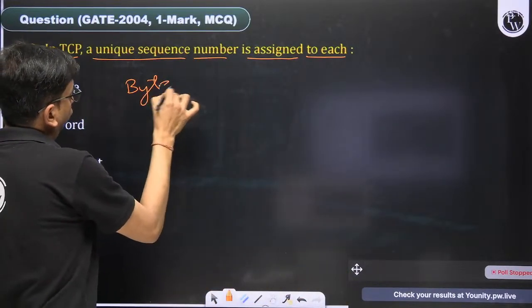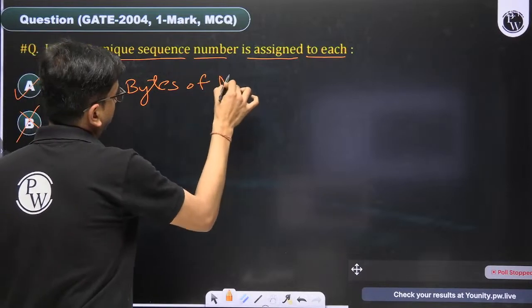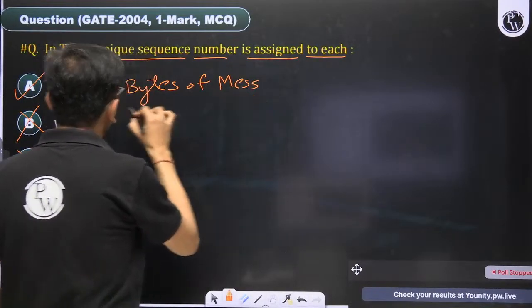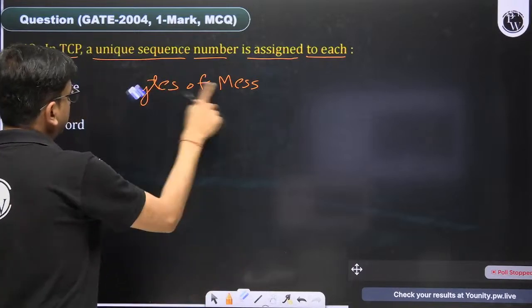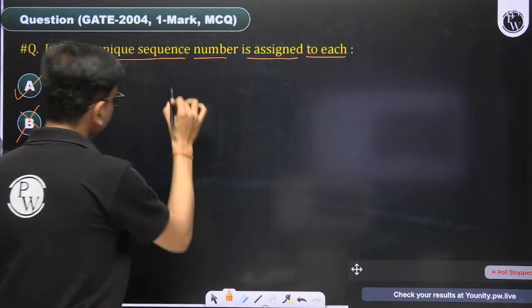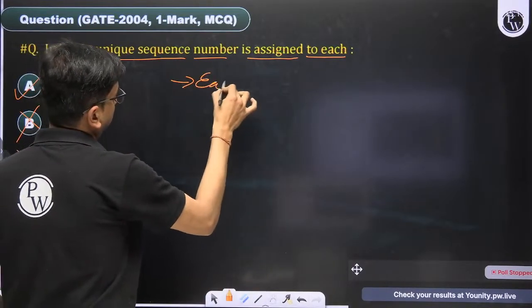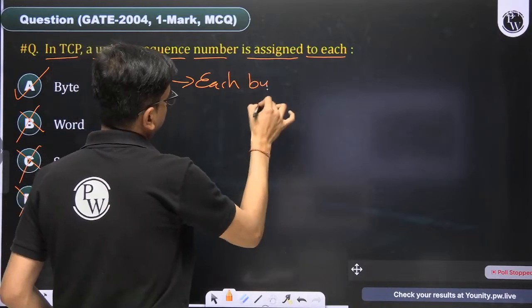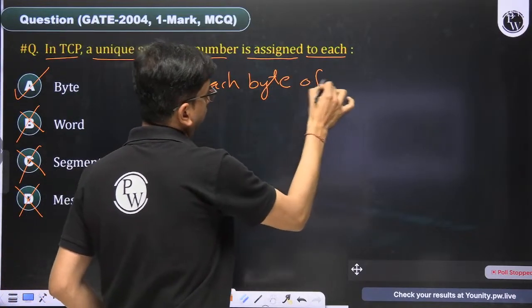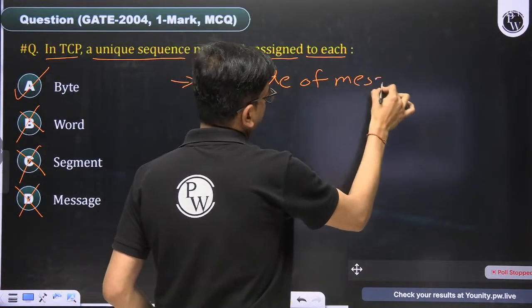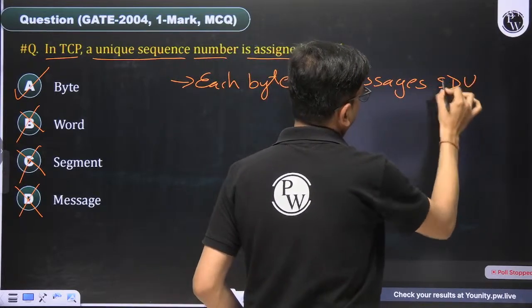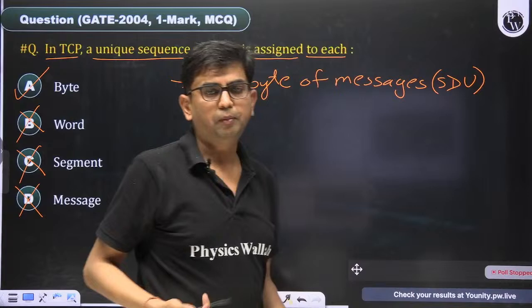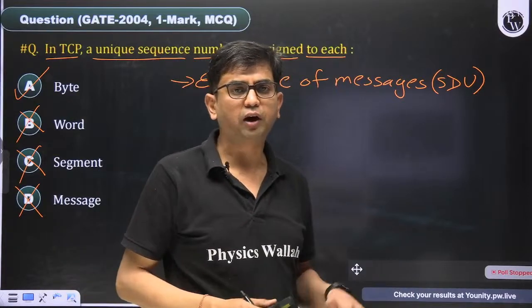Each byte of messages. The message is basically the service data unit to the transport layer.